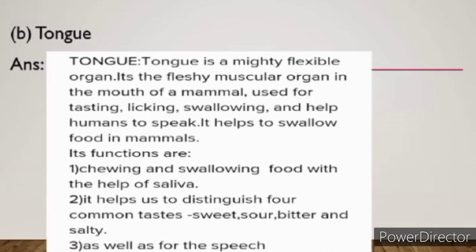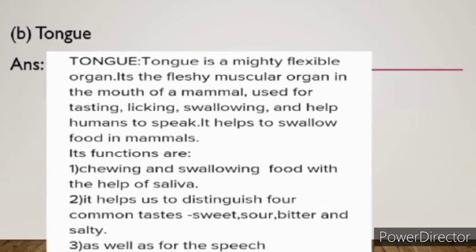Its functions are: number 1, chewing and swallowing food with the help of saliva. Tongue mixes the food with the saliva and thus it helps in chewing and swallowing of food. Number 2, it helps us to distinguish 4 common tastes: sweet, sour, bitter and salty. You know there are 4 types of tastes.